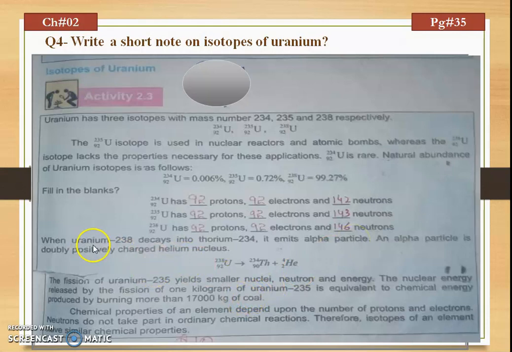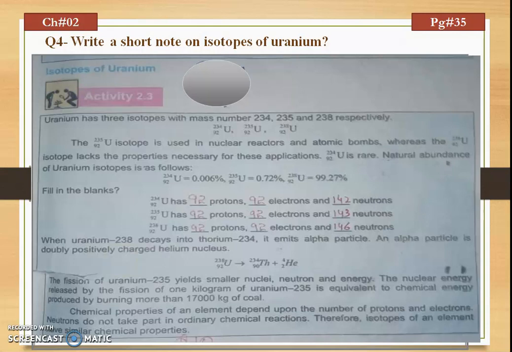So we can say that uranium-238 is used for the production of alpha particles, while uranium-235 is used in the fission reaction. Fission reaction is a reaction in which the nucleus of an atom is split into smaller nuclei. When the fission of uranium-235 occurs, it yields smaller nuclei, neutrons and energy, and it releases a huge amount of energy.